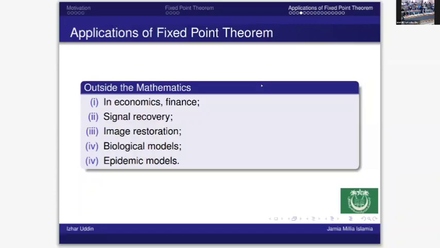Signal recovery. If you have a distorted signal and you want to denoise it, fixed point theorems and fixed point iterations can play a very important role there. Image restoration. If we have an old, blurred image and we want to restore that image in a better way, we can also apply the fixed point iteration process.